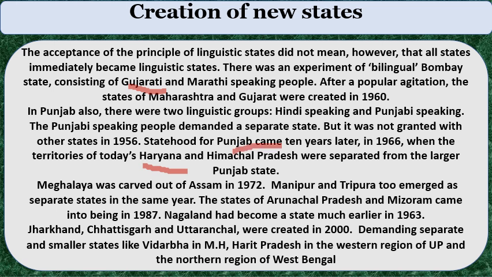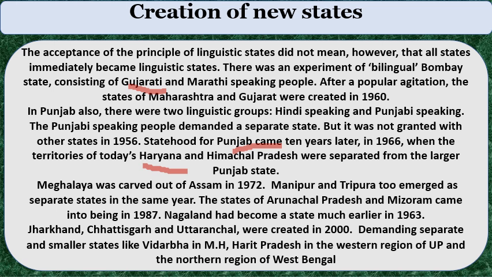Later in 1972, reorganization of the Northeast. Let us see. Meghalaya was carved out of Assam in 1972. The total Northeast of India had only one state, that is Assam. Actually in 1963, Nagaland state was formed. Later in 1971, Parliament enacted the reorganization of Northeast India that created several states in Northeast India. We will see in detail.